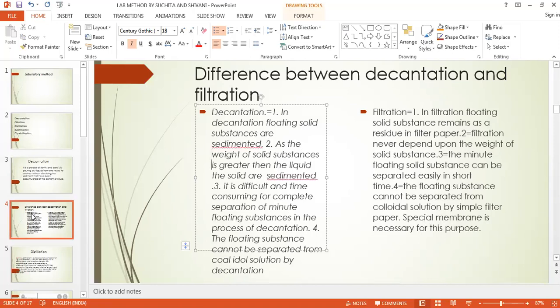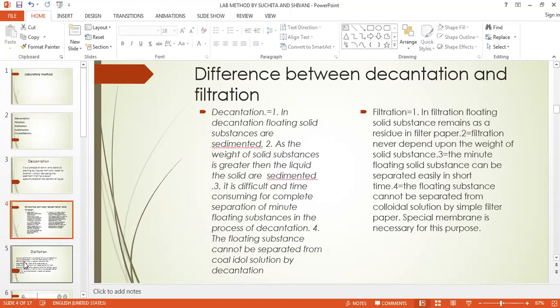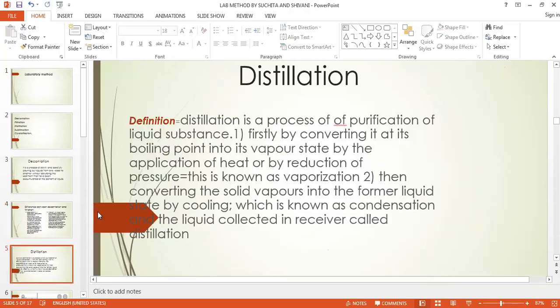After that, we have seen the process of distillation, but before distillation, we have seen the process of evaporation. Once the liquid reaches the boiling point, it will start evaporating. The quantity will start decreasing.